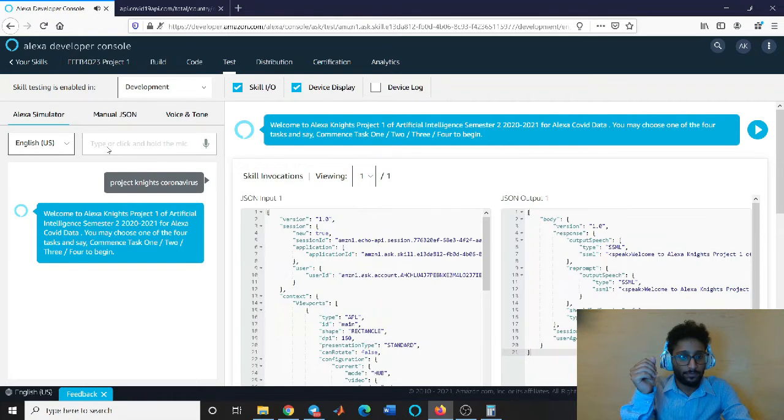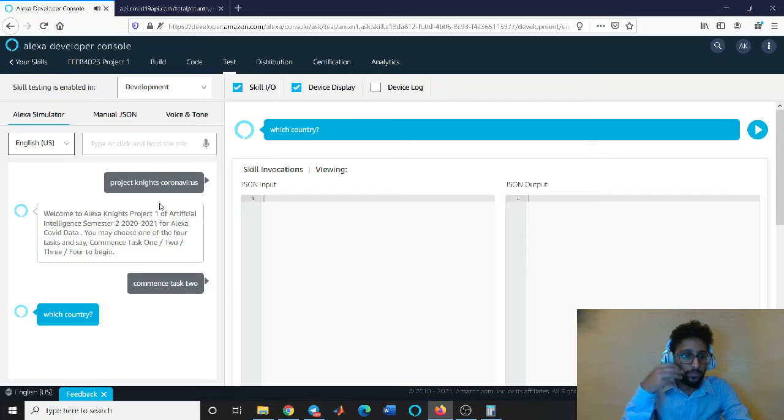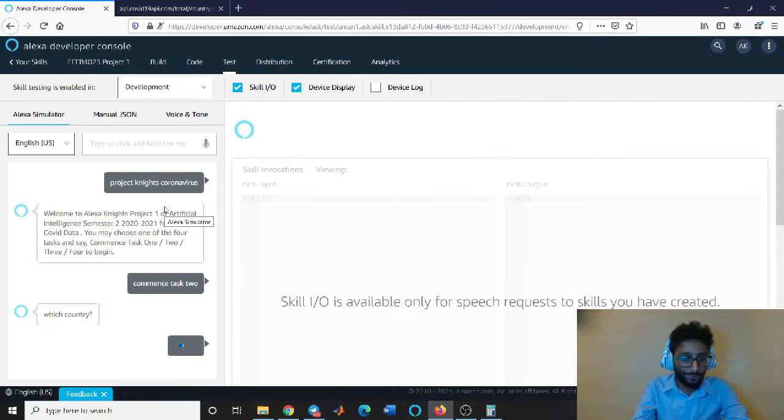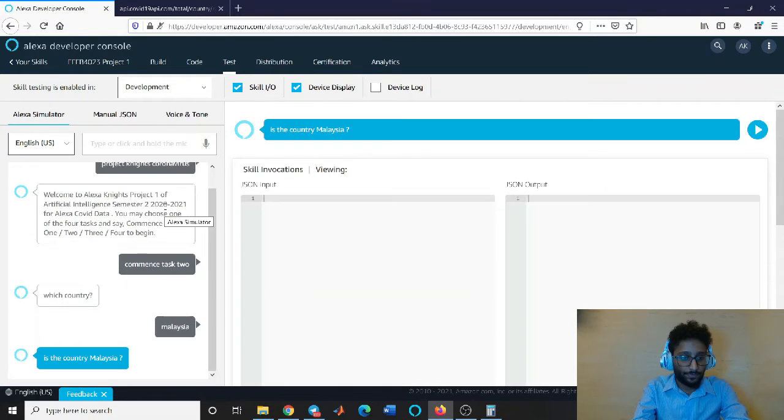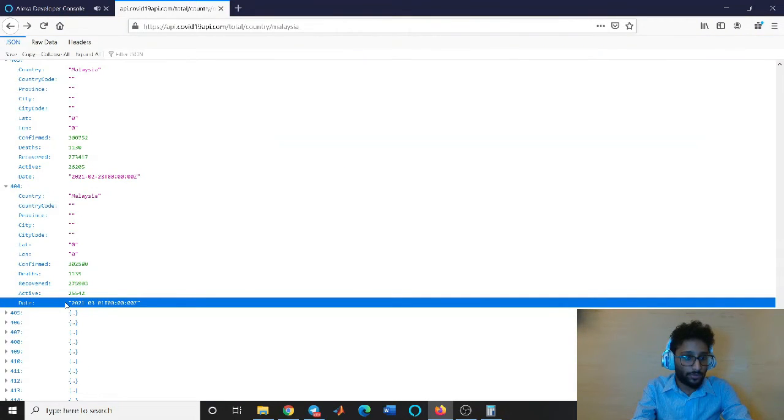You may choose one of the 4 tasks and say, commence task 1, 2, 3, 4 to begin. So we choose commence task 2. Which country? It will ask which country, so we will choose a correct country as well, Malaysia. Is the country Malaysia? And we will say yes, and then we will choose which day? We will choose 1st of March.